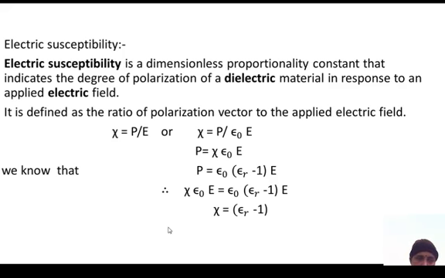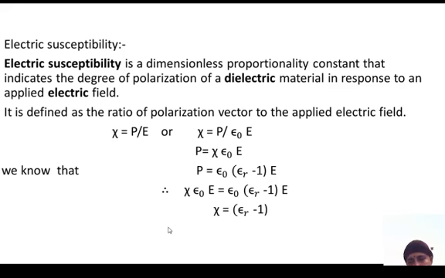Susceptibility chi is equal to P by E, and also P by epsilon naught E. So P is equal to chi into epsilon naught E. In another form we know P is equal to epsilon naught into epsilon r minus 1 into E. Equating both, we obtain chi is equal to epsilon r minus 1.